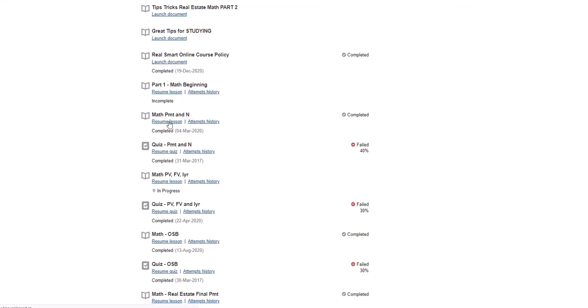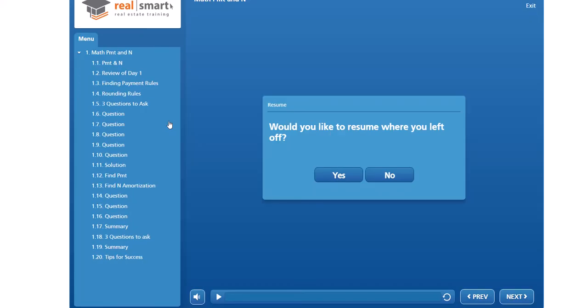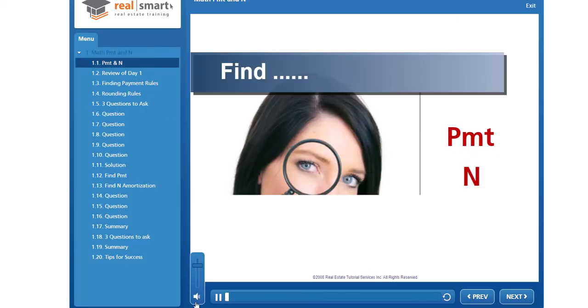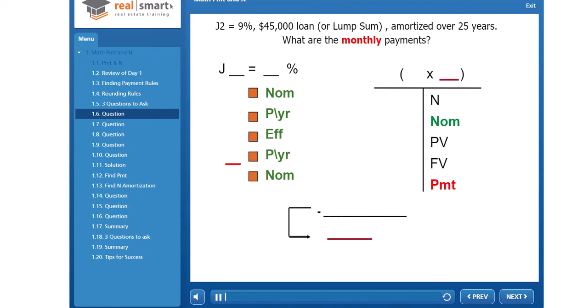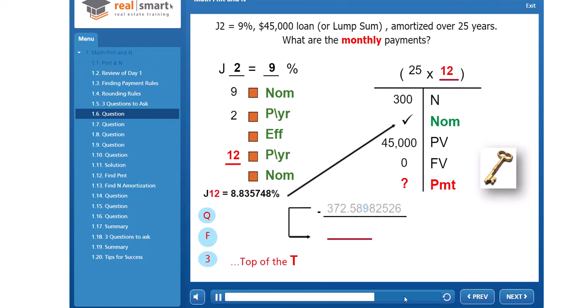But let me just show you, if you go to math payment and end, for example, this will be your second lesson. Today's a fun day because I'm just going to turn my sound off, but everything that you will be taught on Zoom will be right here as well. So you'll be able to listen to me and watch, and I'm just moving it ahead. You can pause it, go back, go forward, listen to it as many times as you like, which is really nice.